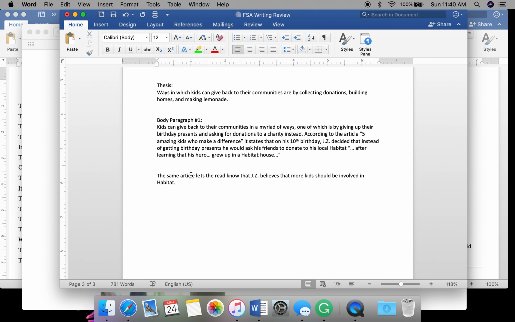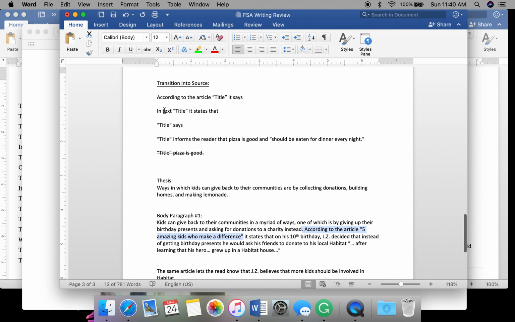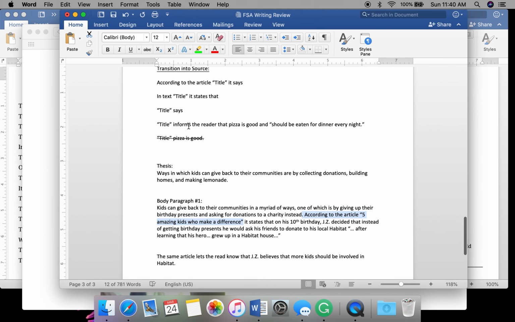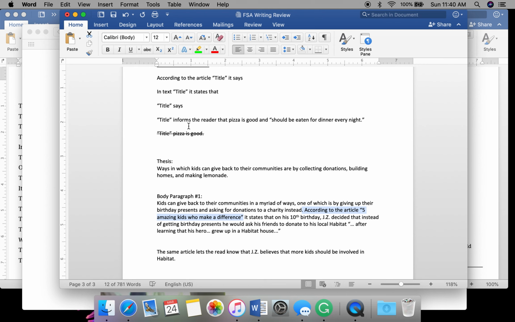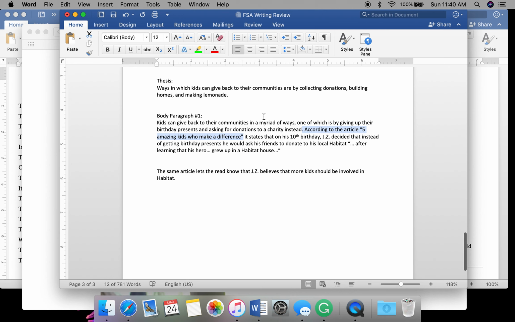If I hadn't already referenced this article, I would want to say, according to the article, this again, maybe even saying in the text, 5 amazing kids who make a difference, or 5 amazing kids who make a difference says or states. 5 amazing kids who make a difference informs the reader that, again, those are all ways to transition into source and how you can do that.